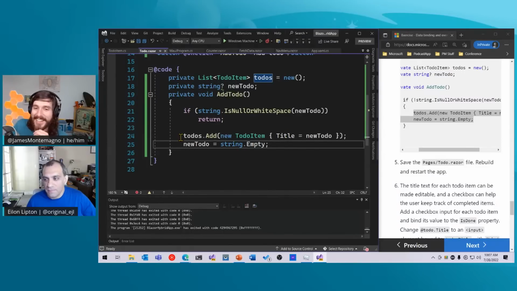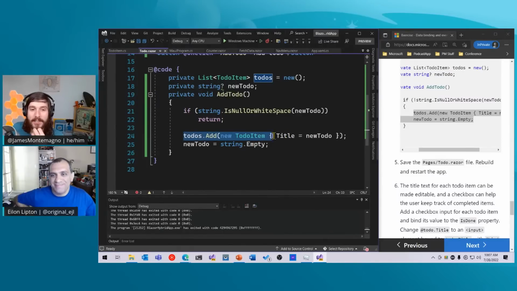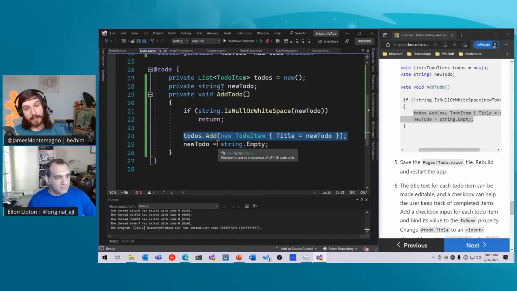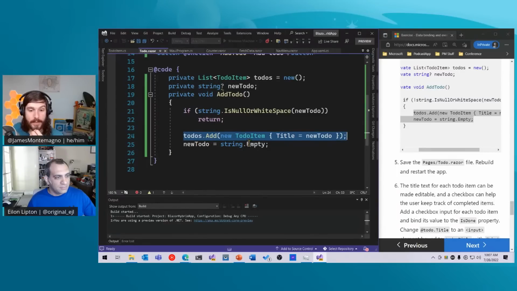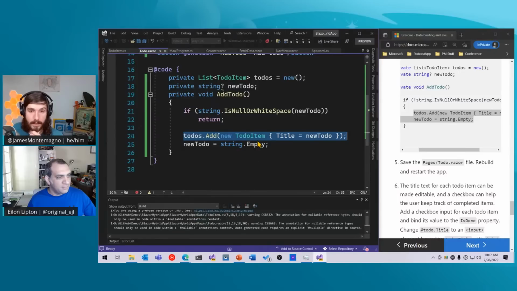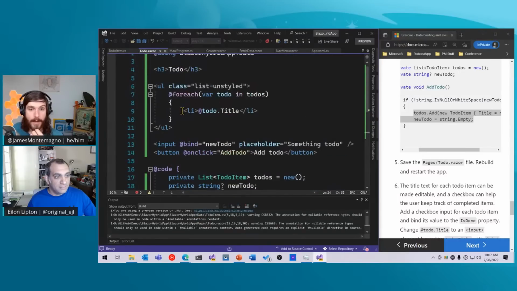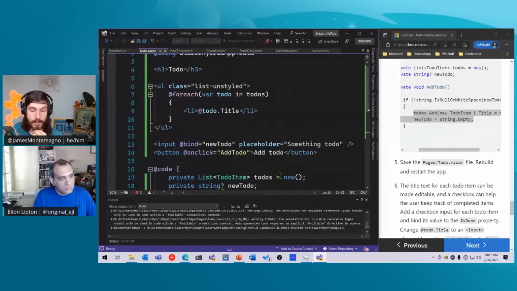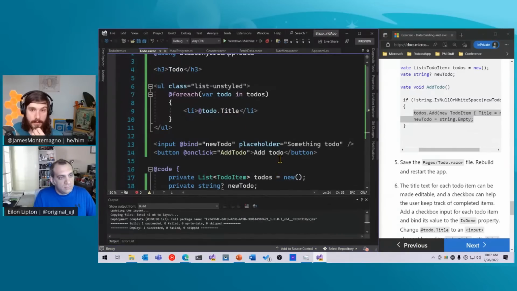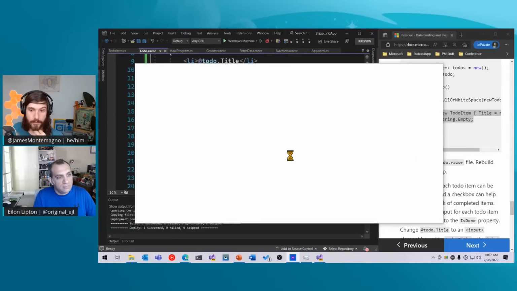All right. So what I did is I just copied and pasted code. That's way easier. I just added a new to-do item, which has the title and the newToDo. And then I set the newToDo to an empty string. So it's going to add it, it's going to update the UI, and then it's actually going to reset the newToDo to empty. So I can actually see what this looks like here. And again, it's binding to this todo.Title for each item. So this should, in theory, totally work, at least from this aspect.